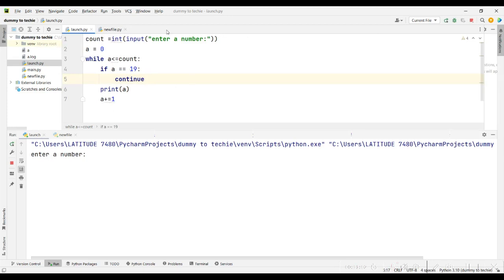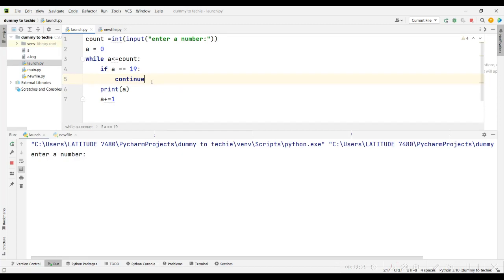That's why once A was equal to 19, it stopped. It didn't run any of this anymore. It just kept going back and checking. And so that's how a continue statement works in Python. It will take the loop back to where it started from, to the beginning. It's more like a reset button.